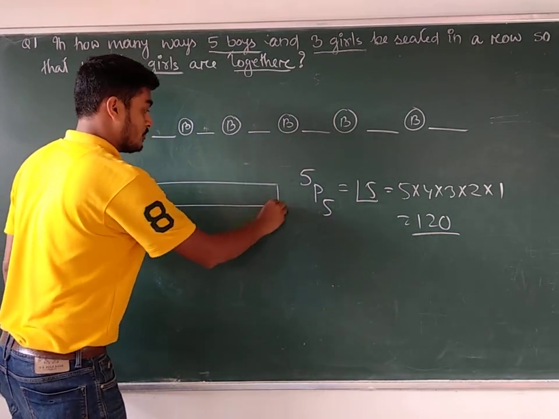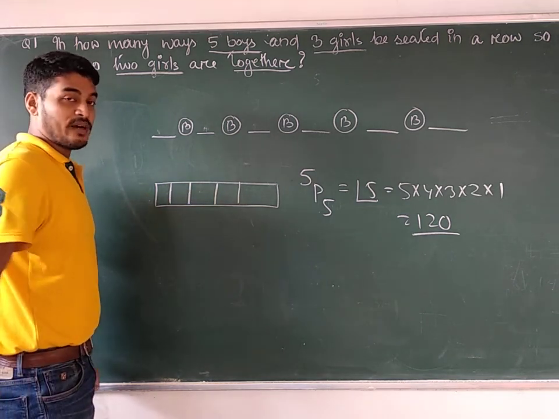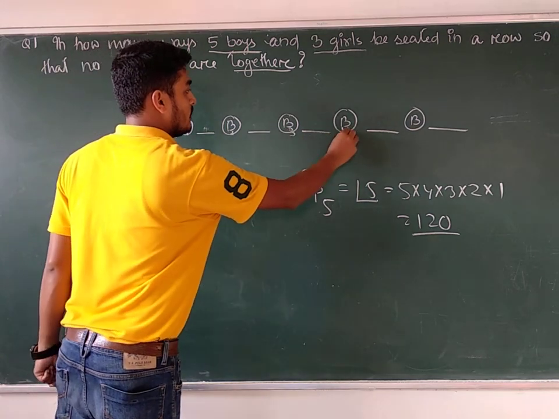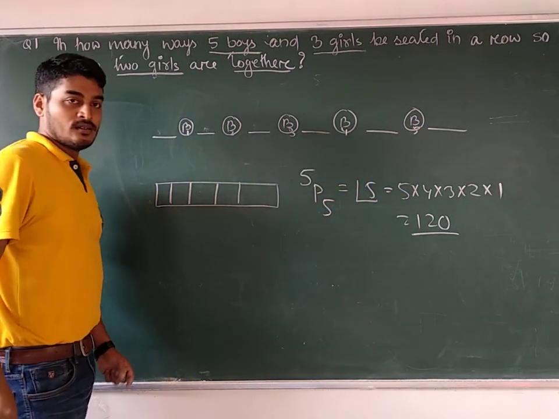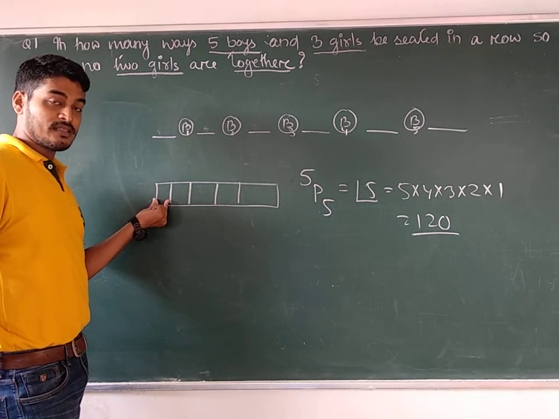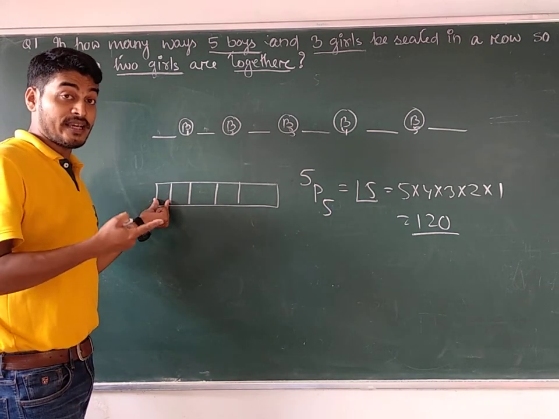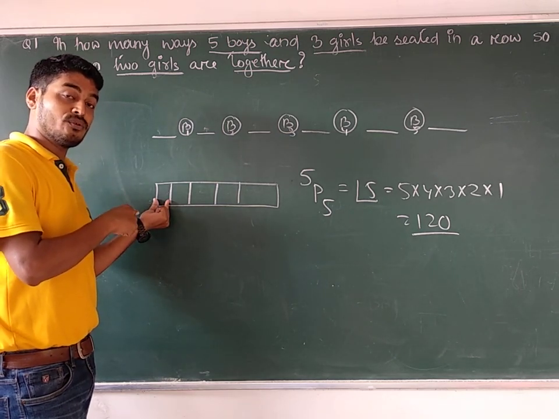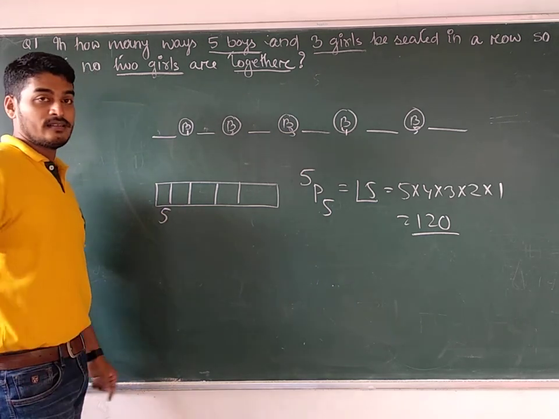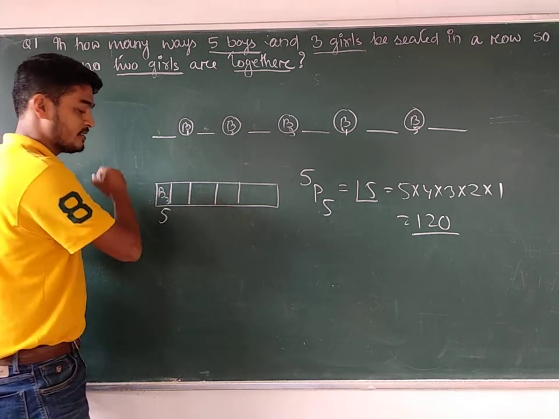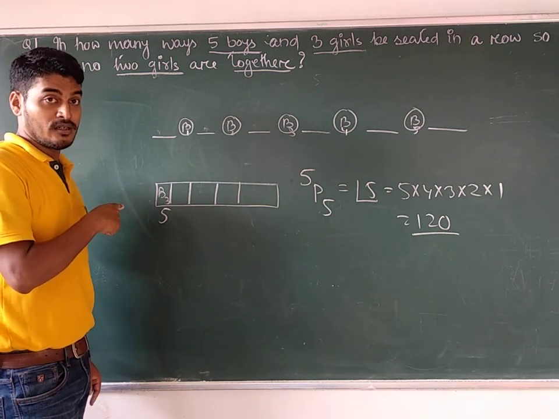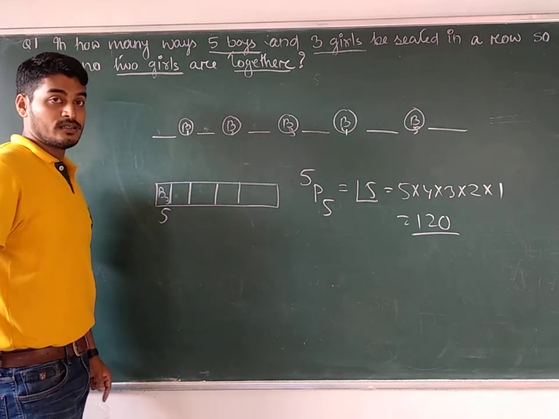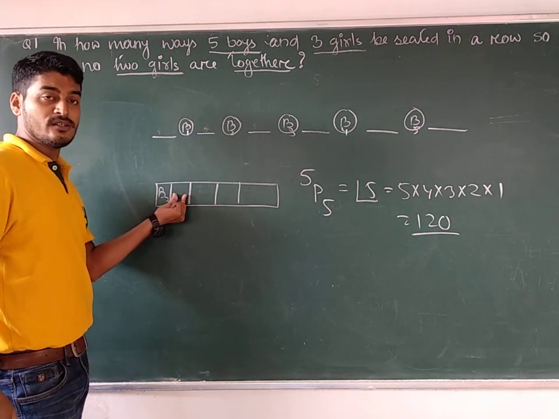For 5 boys, 5 different places are there. Suppose boy 1, boy 2, boy 3, boy 4 and boy 5. In how many ways can you fill up this one place? This seat can be taken by any one of the 5 boys, maybe by boy 1, boy 2, boy 3, boy 4 or boy 5. 5 possibilities are there. Suppose boy 3 is seated here. Can boy 3 take another seat too? No.